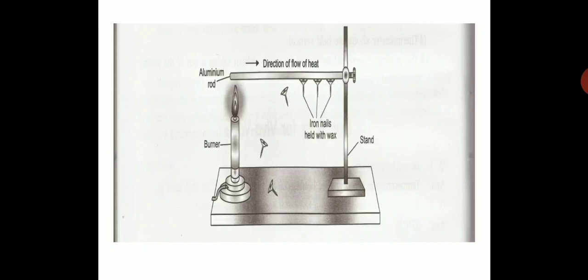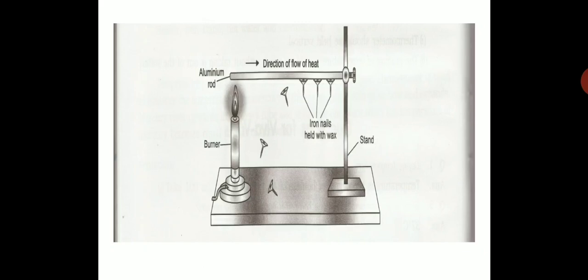Now in this diagram you can see the first iron nail falling from the end where you have lit the burner. When you put on the burner, the iron rod at one end starts heating and the first iron nail will fall, and you can see the next and the next will follow.